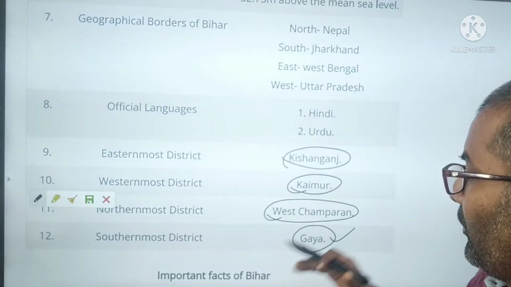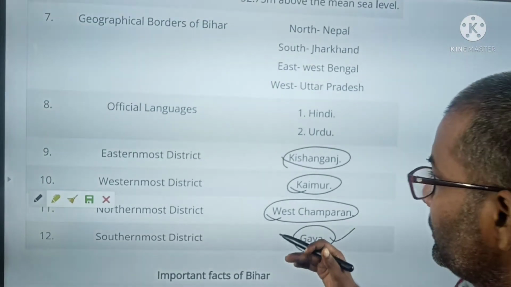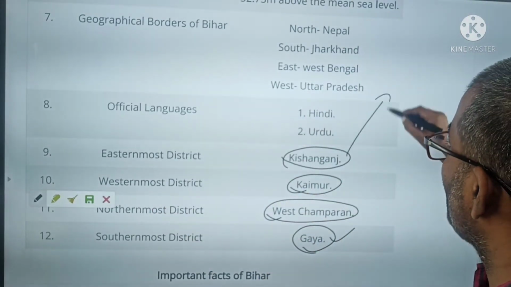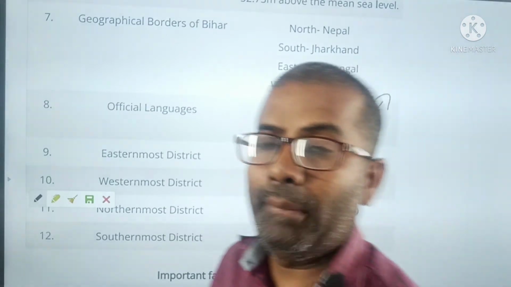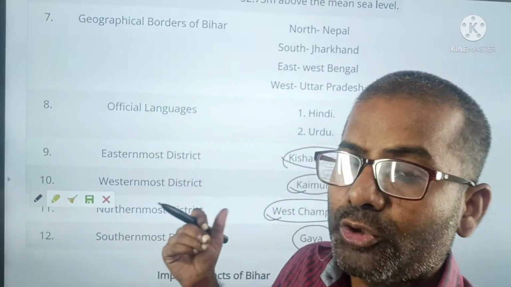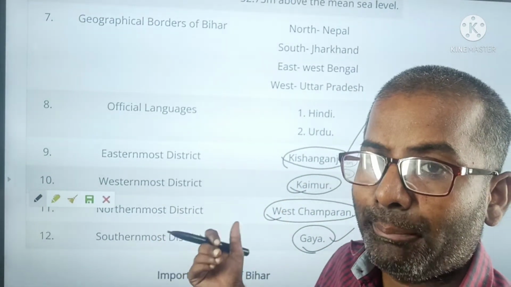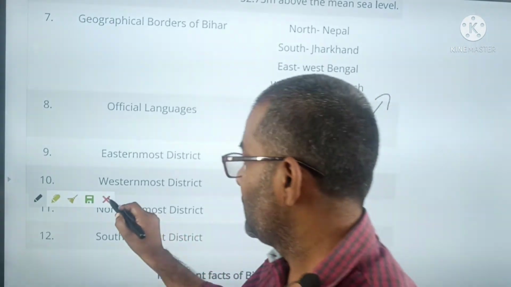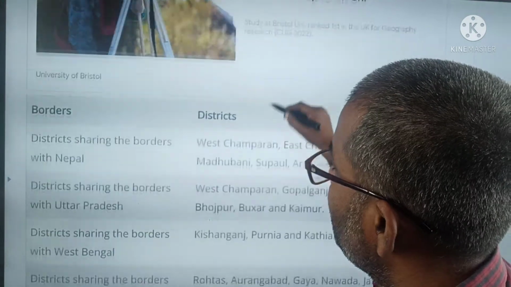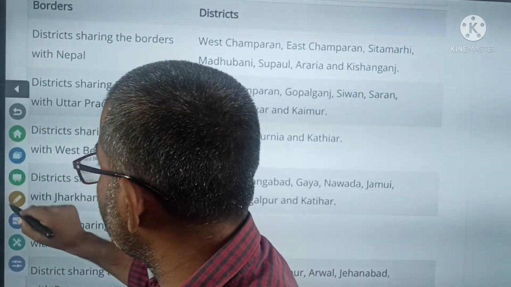In the north, West Champaran; westmost, Kaimur; easternmost, Kishanganj. So we should go through this map. If you are remembering this, you should have an idea in your mind about the map of Bihar. So it is most important. The next is that we learn about districts.